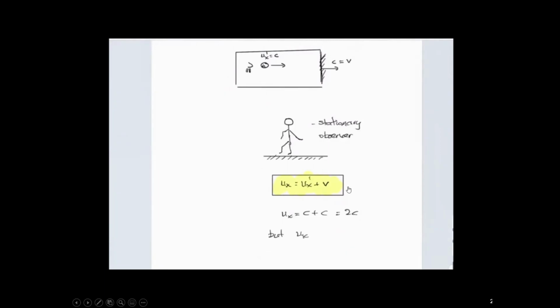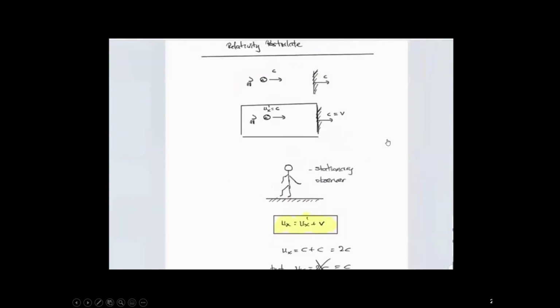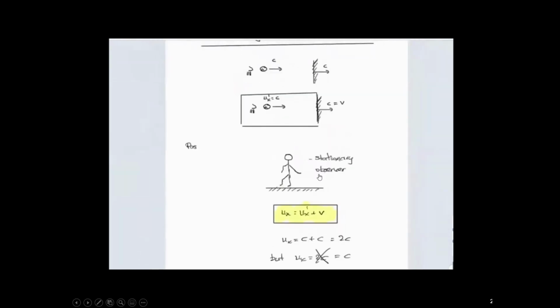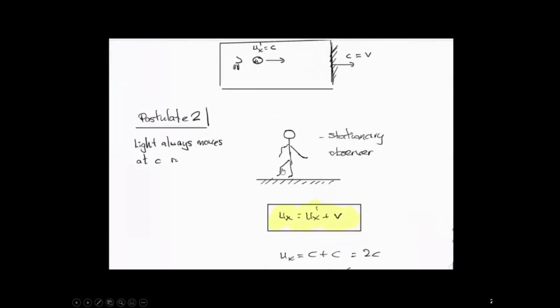Basically, Galilean transformation does not work out, because for this to work out, this light still should move at the light speed relative to the stationary observer. All right, so if you're 16, you will give up. If you're a regular person, you will give up. If you're Einstein, however, it's a different story. So Einstein says, nonsense. Light should always move at the light speed relative to any observer, regardless of their motion. That's it. This becomes postulate number 2. He knows that this sort of mathematics that we use does not work.